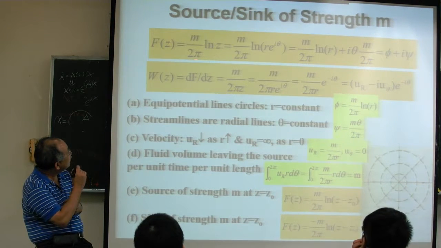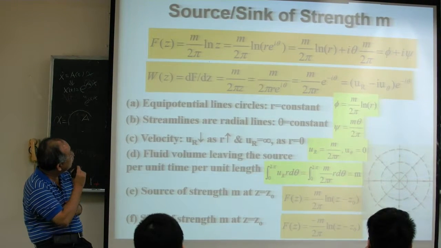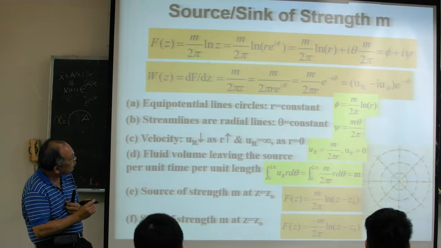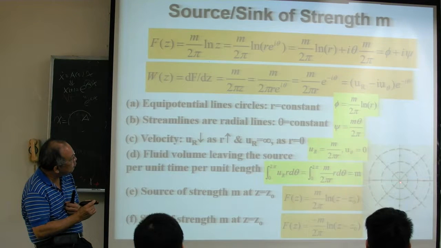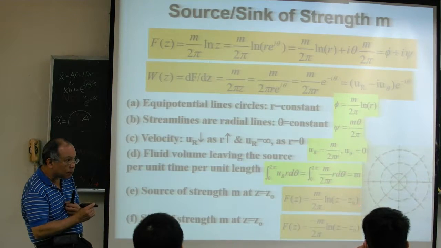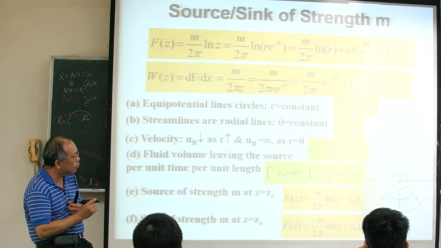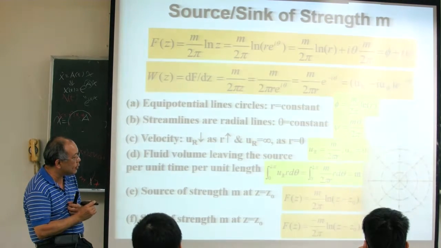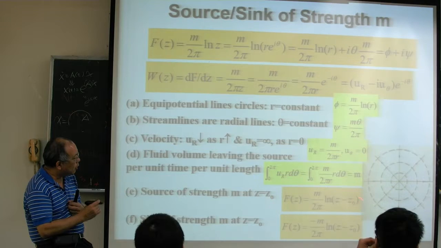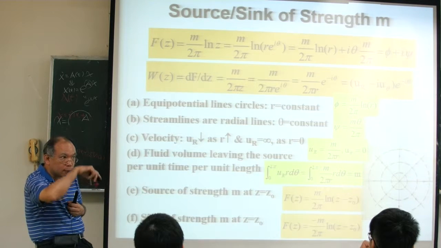So this equation is only for a source at the original location. This complex potential and complex velocity are only for a source at the original position. When your source is at a different location, for example here, you should change your original point. So if your source is not at the origin but at another point z0, your complex potential should be like this. Any questions here?